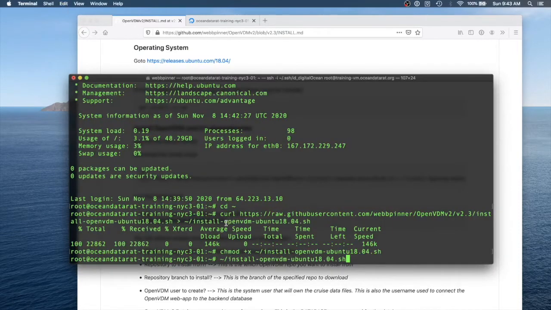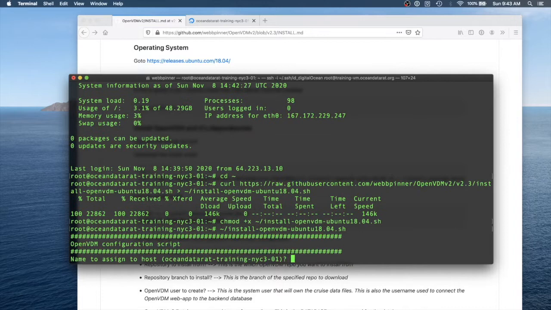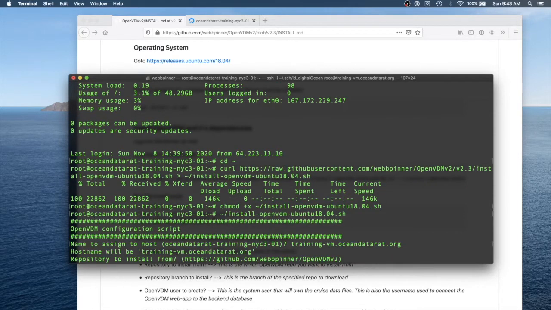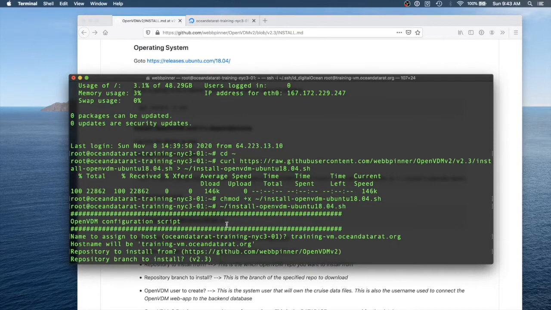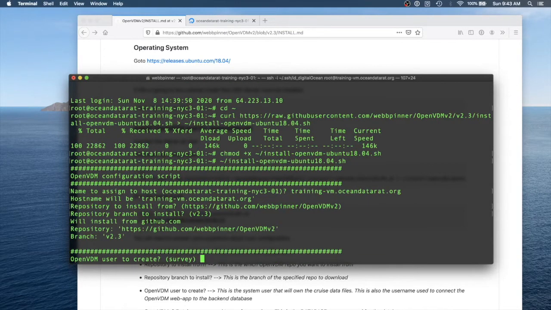The installation script will ask several questions. The first is to assign a hostname for the server. Here, the registered URL for the VM is entered. Next, we need to specify which GitHub repository to download from, as well as which branch of the repository to use for the installation. Next, we need to set up a system user.